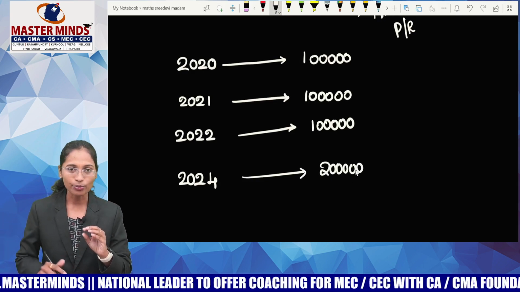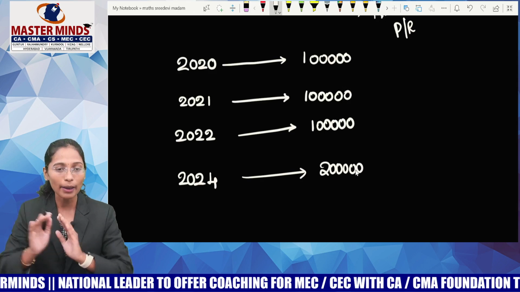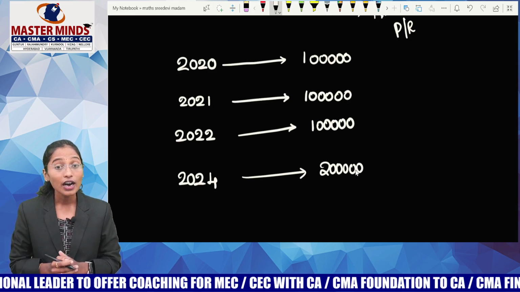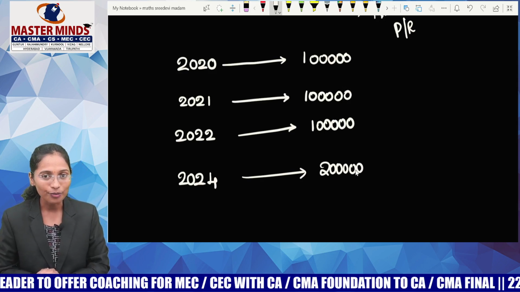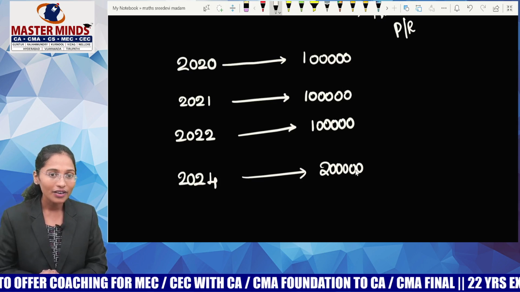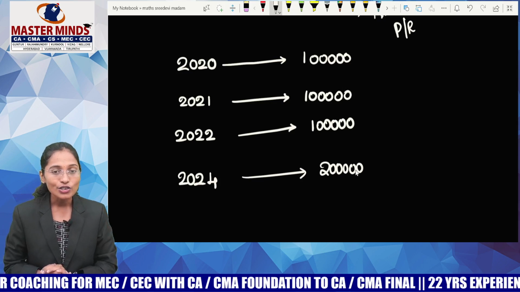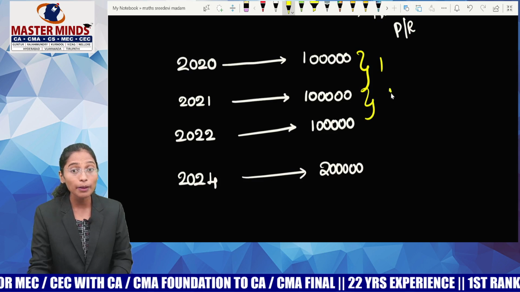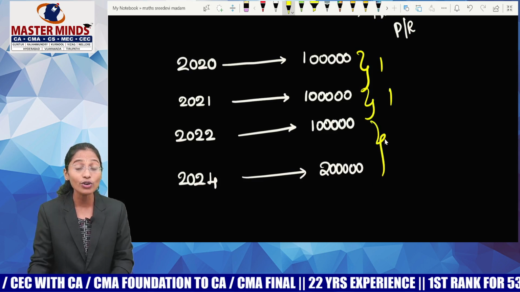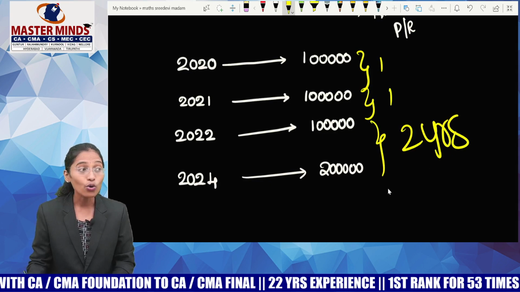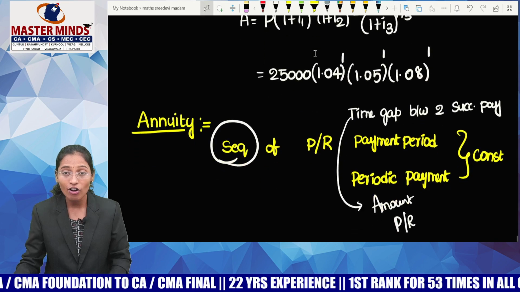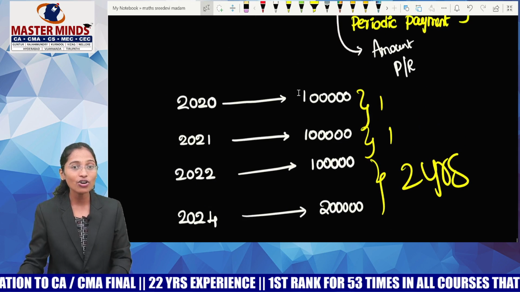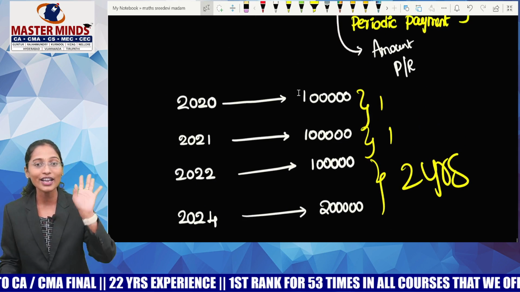Now guys, listen to me. It is a sequence of payments from my side. To the bank, it is a receipt. Forget about the bank. I'm talking about myself. How much did I pay to the bank in the first year? 1 lakh. In the second year, 1 lakh. Third year also 1 lakh. What is the time gap between the first payment and the second payment? 1 year. Second and third payment, 1 year. But between the third payment and the fourth payment it is 2 years. What is the time gap between payments called? The payment period. Is the payment period constant or varying? It is varying, so it's not an annuity.